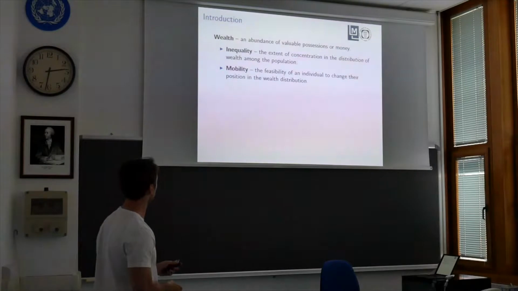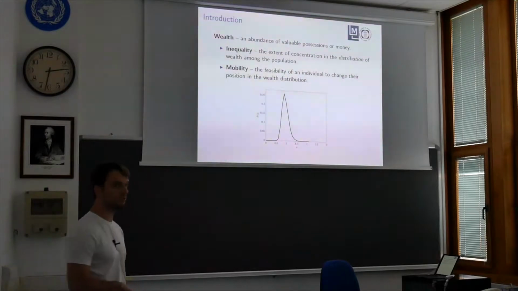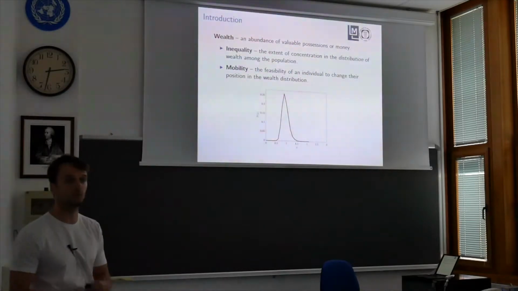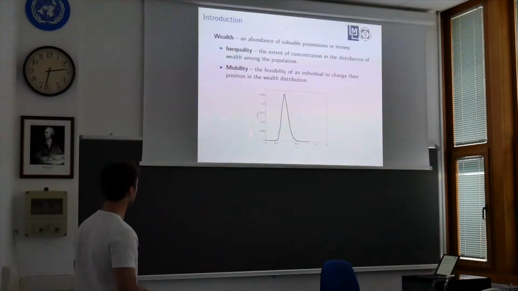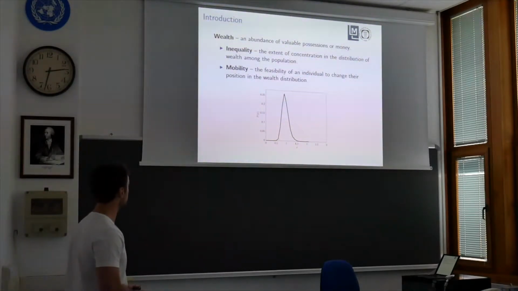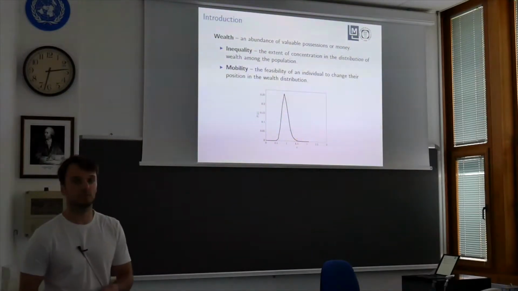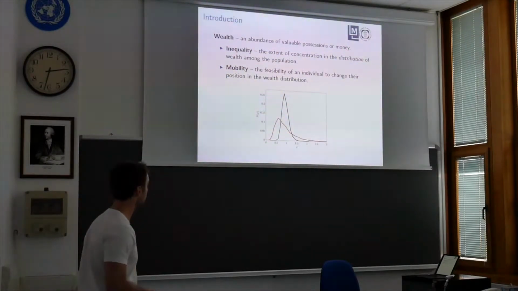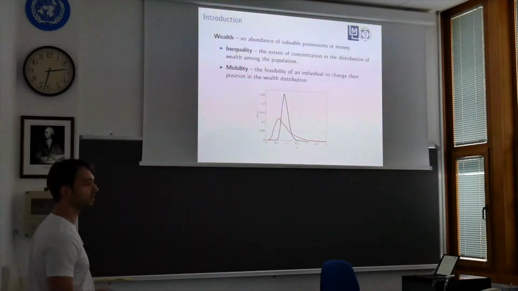To better understand what we mean by distribution and by the concentration of distribution, let us look at one distribution of wealth. Here on the x-axis we have the wealth, and on the y-axis the proportion or the frequency of people in a population that have that amount of wealth. One can easily argue that here there is not a big concentration of wealth in the population, because the mass of the distribution is centered around the mean value. However, this is not a strictly realistic case. In reality, the distribution of wealth looks more or less like this. There are few people who own a large proportion of the money in the world.